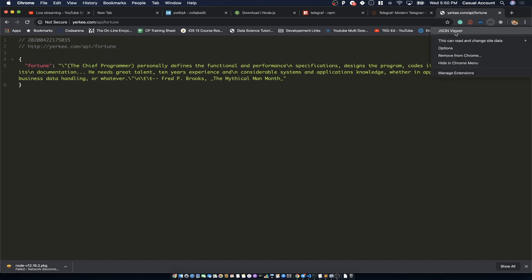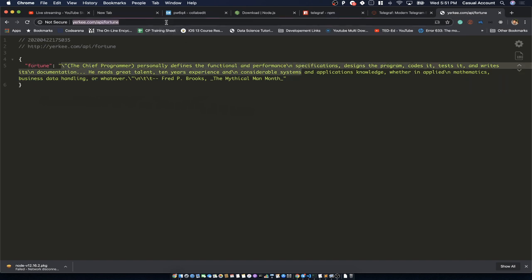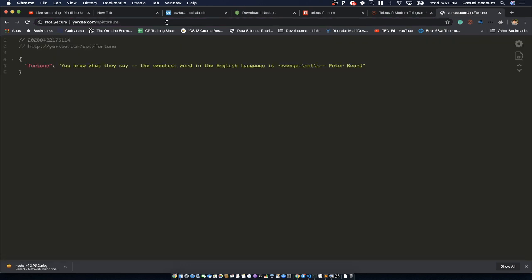So you have to download this extension into Google Chrome so you'll be able to see the response like this. Okay. So this is the response which we are getting. It has one key, which is fortune, and finally the information which we want to show. Every time you go to this website, it will return a different response. See, like this. Every time we go, we get a different response, right?